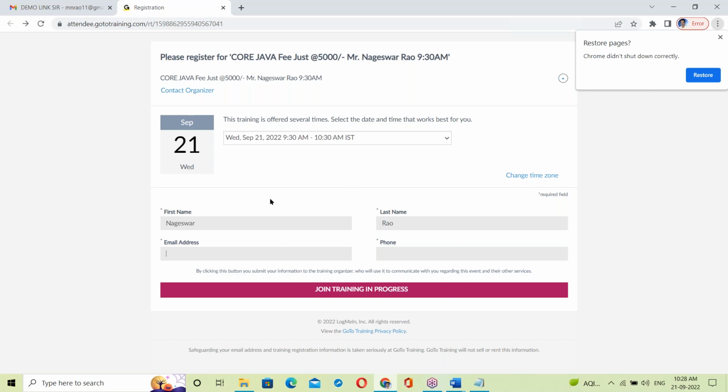This form is called the front end. It is a registration form taking your data and storing it in some location.